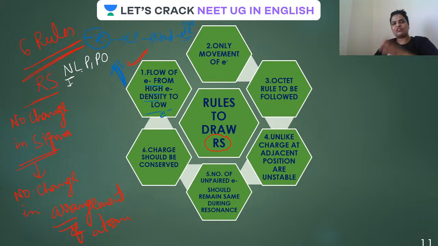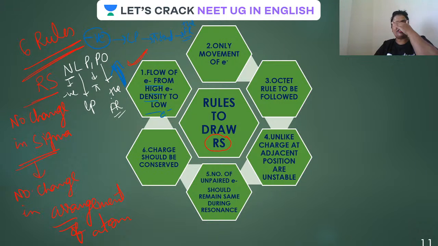So from where the electrons are rich, it will flow to where the electrons are less in density. So NLPPO: N for negative, L for lone pair, P for pi, and PO for positive, and also free radical, because there also the electron density is least. Is that clear, guys? So the first rule is always flow from high electron density to low electron density.